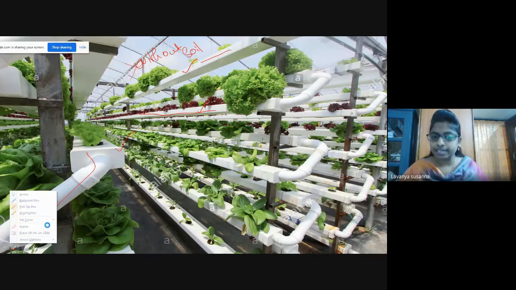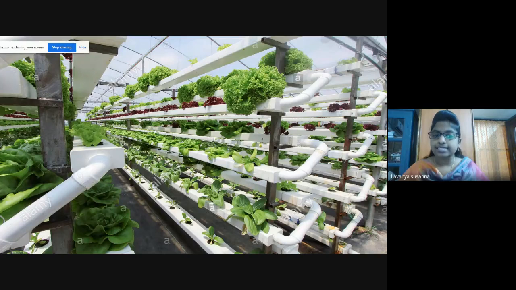No human intervention. In natural farming, everything is taken care of by nature. Nature provides the light, the temperature, humidity, pH, everything. From soil the plants absorb all the nutrients. But in a hydroponic farming system, nature is not providing.